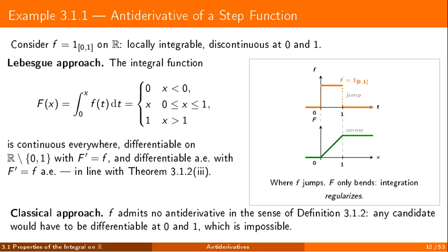Where the original function jumps, the new one simply forms a corner. It recovers the step function almost everywhere, but not at the two corner points. And that is exactly why no everywhere differentiable antiderivative can exist here.